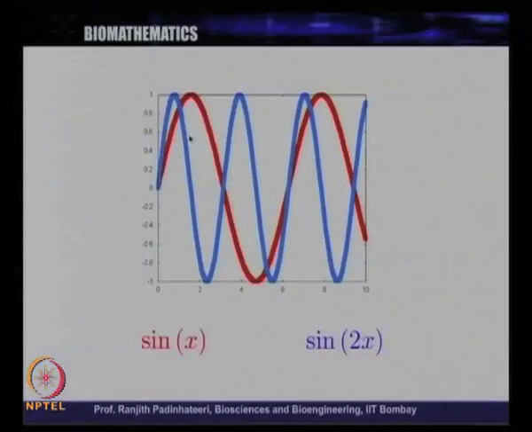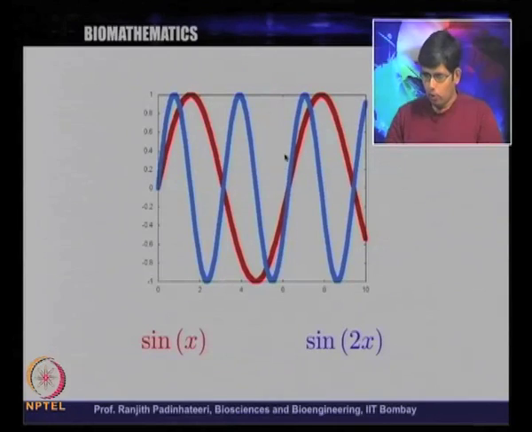Look at what we have plotted here: the red color is sin x, and the blue color is sin 2x. Here k is 1, here k is 2. If we say sine wave with k equal to 1, people will immediately understand this red curve, or if we say sine wave with k equal to 2, they will understand that it should look like this blue one. Or you can plot this, and people will understand that it is sin x or sin 2x. So, there are two ways of representing it.